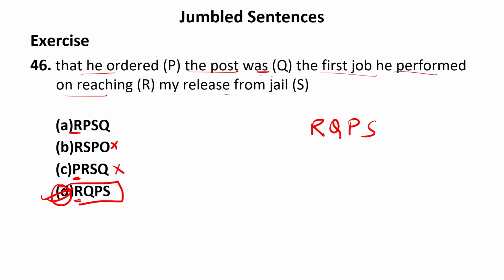Now this Q cannot end the sentence because "was" is left, something has to come after it. So Q cannot be the last part of the sentence. So our answer will be D. Now let us see. Yes, of course our answer D is absolutely correct.